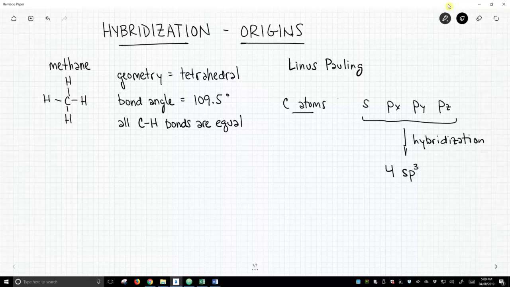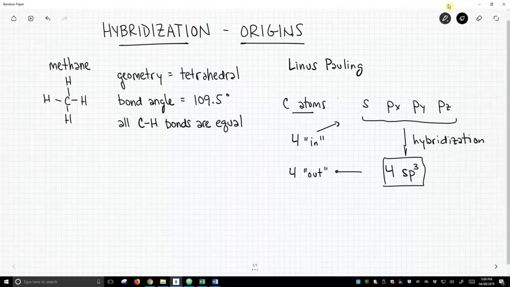Now it's important to note we have four orbitals in, four orbitals go into the hybridization, and we get four orbitals out. That's important because the octet rule for methane still applies. For the octet rule, we need 8 electrons, and to hold electrons, we need 4 orbitals. So we have to preserve the number of orbitals. With these four equivalent atomic orbitals, Pauling was able to explain why all four CH bonds in methane are equivalent.